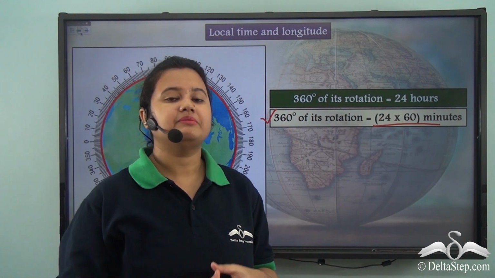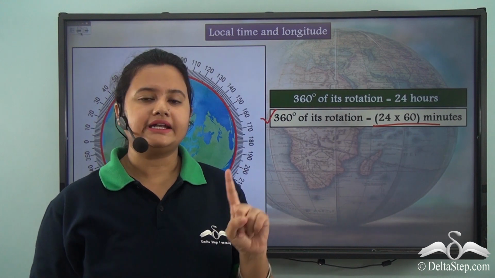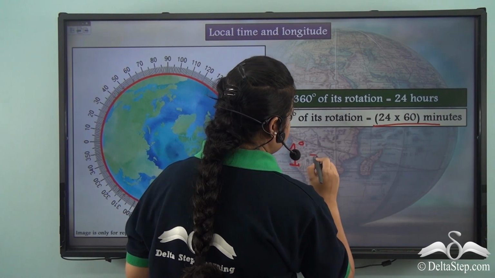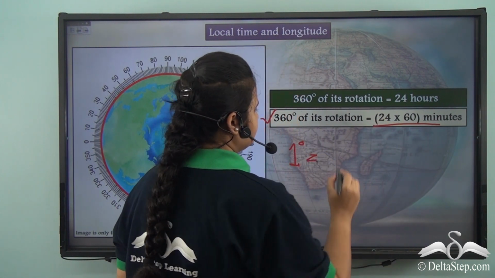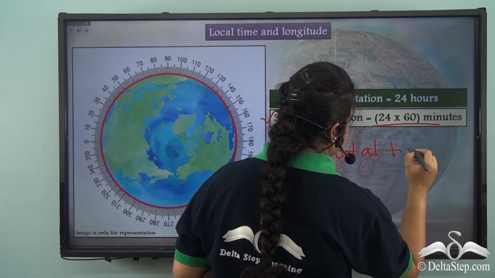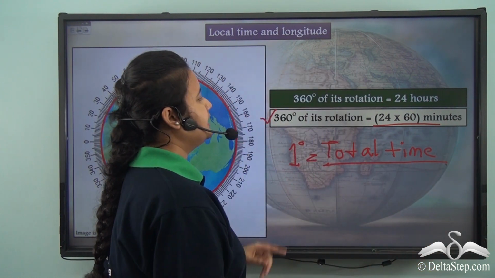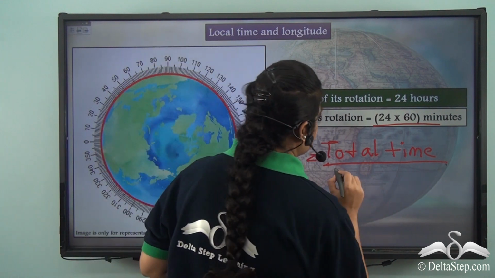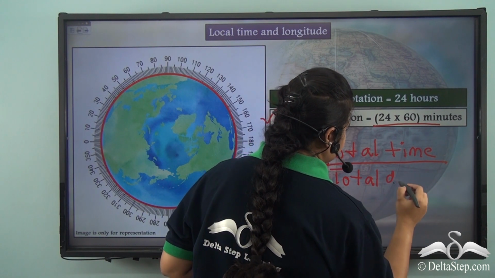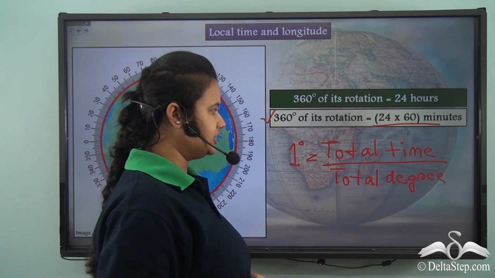Thus, we find that to turn or rotate by 360 degree, the Earth takes this much time. So, how much time will our Earth take to turn or rotate by 1 degree? Let's find out. So, 1 degree should be equal to total time by total degree of rotation.